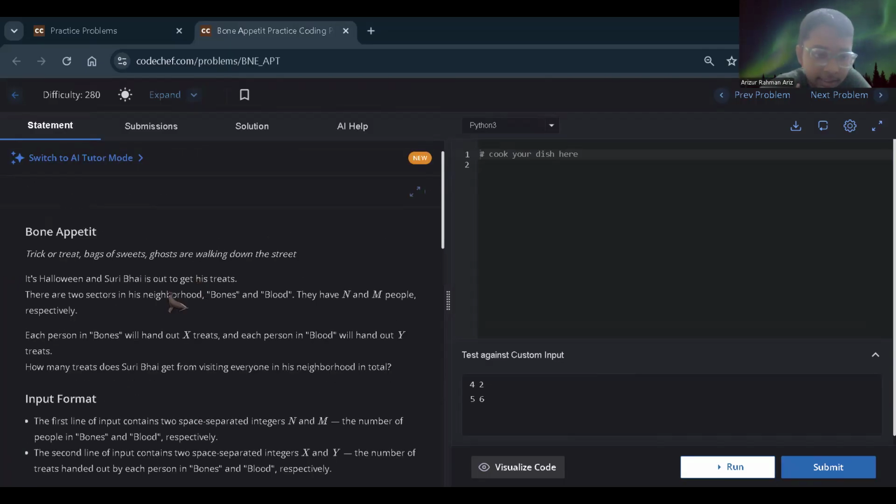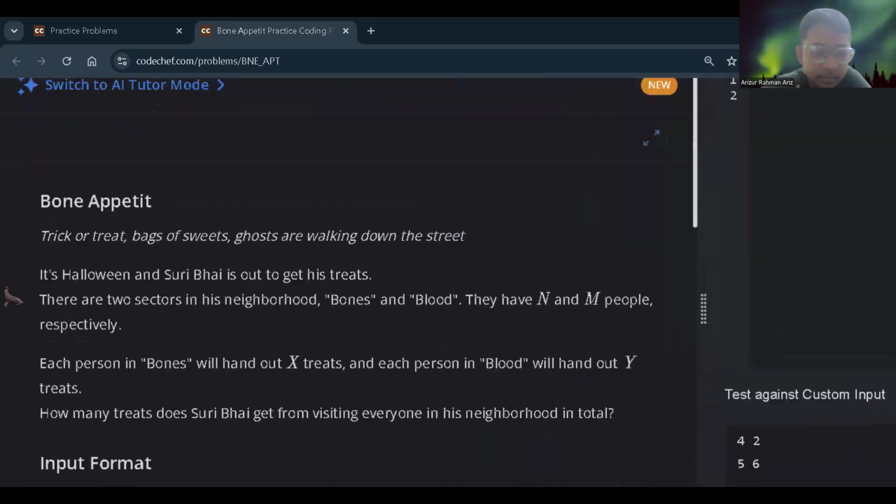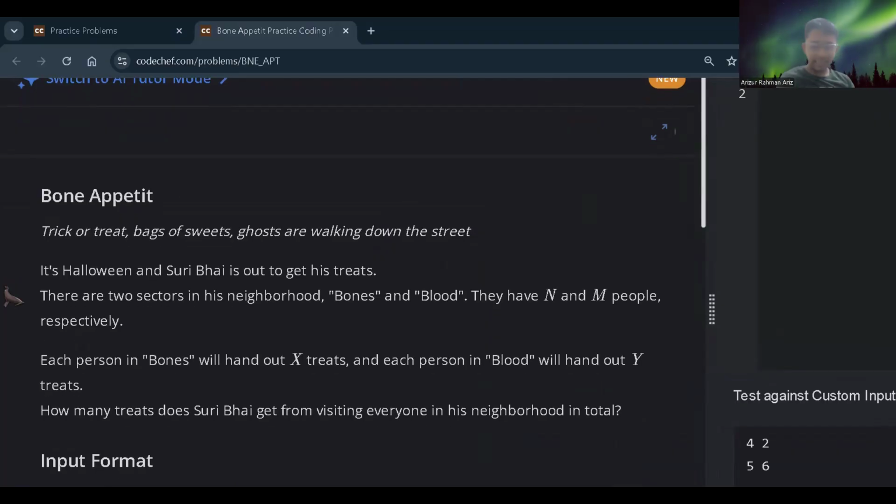But let me understand the problem. Okay, so it's Halloween, and we have a person named Suri, whom we are calling Bhai. So Suri Bhai is out getting his treats because it's Halloween. In his neighborhood there are two sectors, bones and blood.